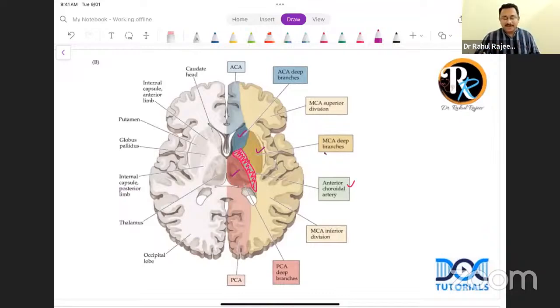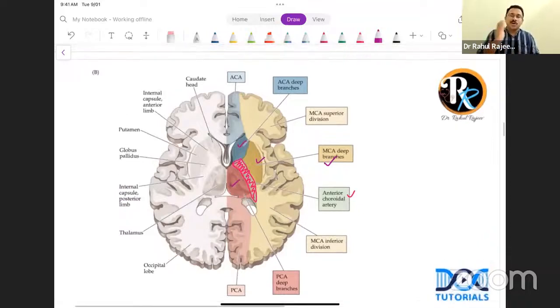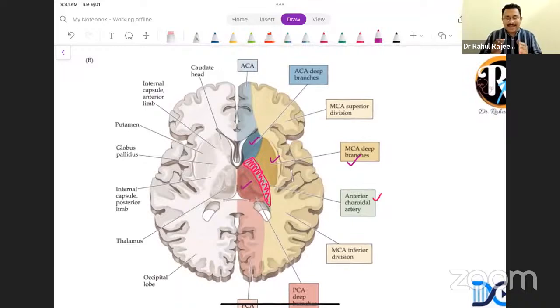An infarct involving the deep branches of MCA, the lenticulostriate, can produce contralateral hemiplegia, contralateral hemisensory loss, and contralateral homonymous hemianopia, and exactly the same features can occur with an anterior choroidal artery stroke. But if you look at the image here, you tell me, the anterior choroidal artery is